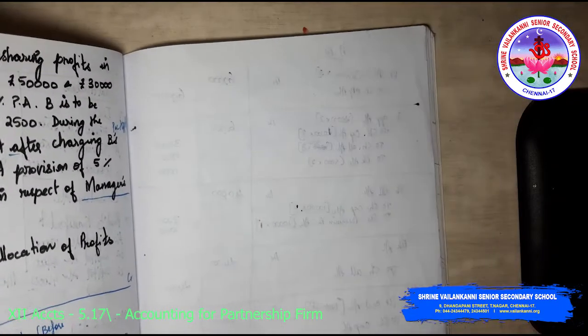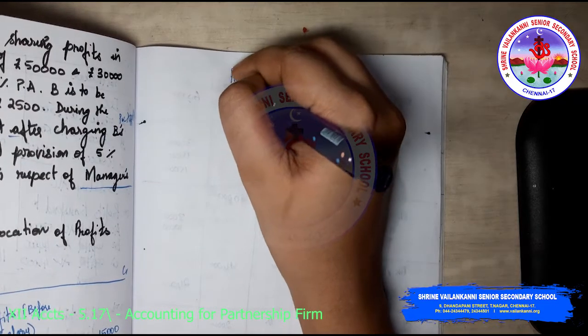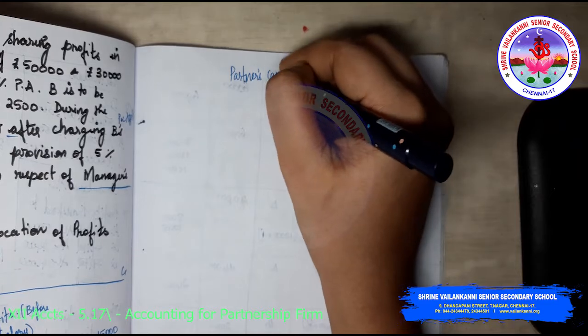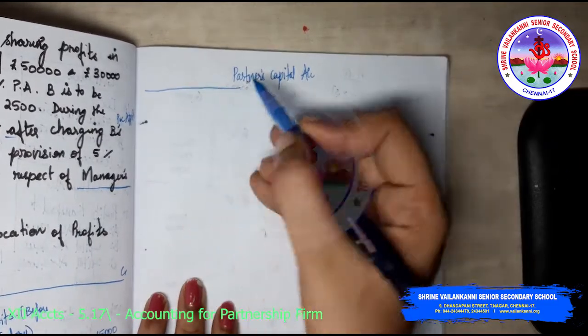Next we have to do partners capital account. So how many partners? There are 2 partners.